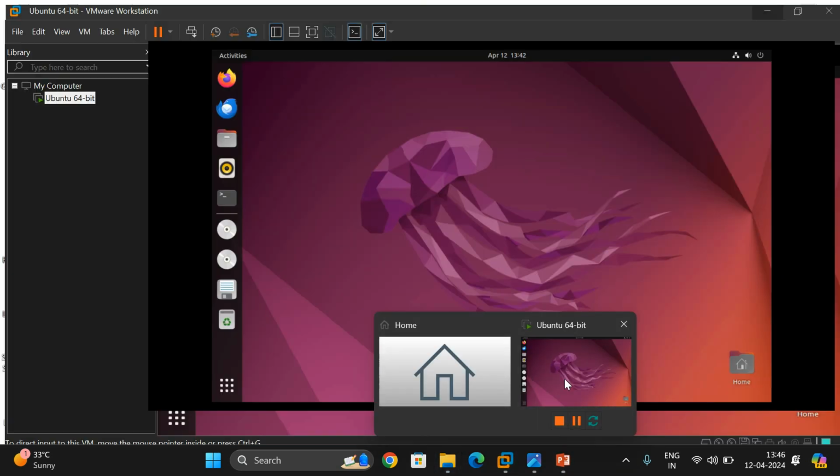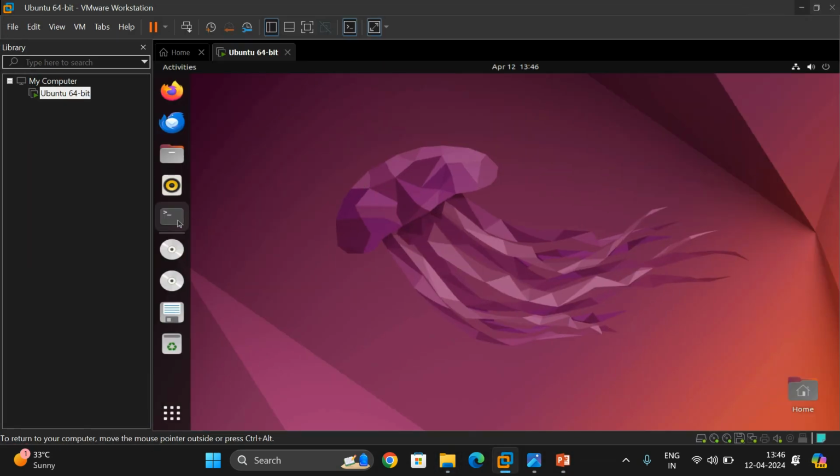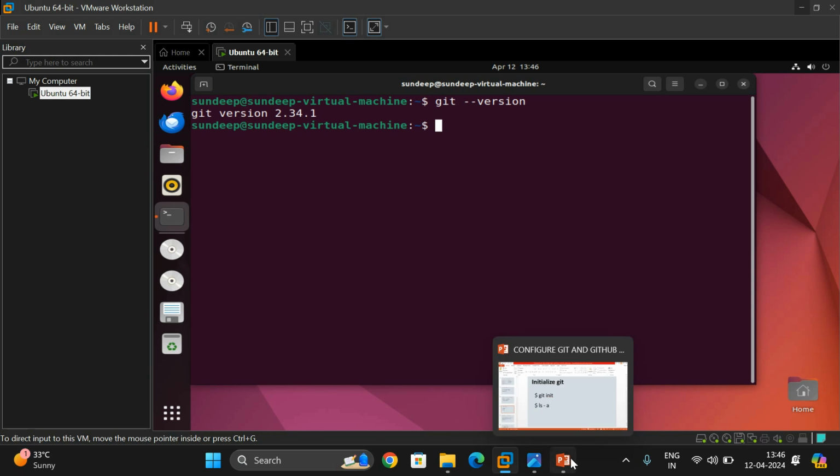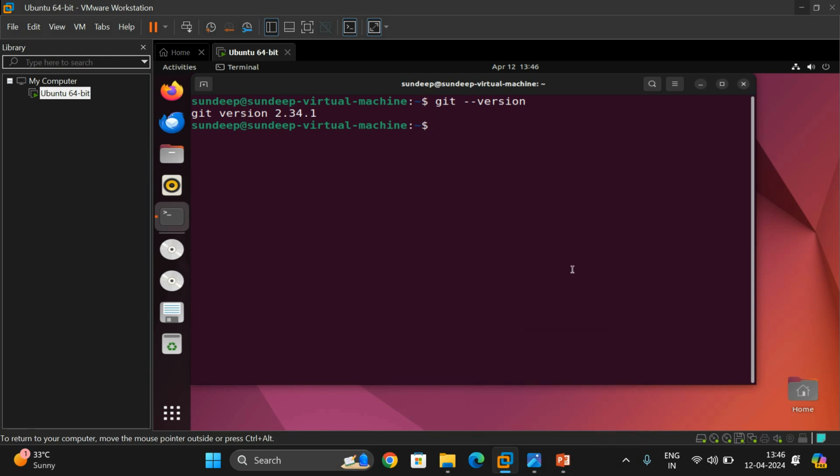In my VMware, I have the Linux environment, and here I am just opening the terminal right now. Let us check whether Git has been installed or not by checking the version: git followed by double hyphen version. If I get a version, yes, that implies Git is already installed in my system. Now what we have to do? First we have to create a directory. In order to create a directory, I am using mkdir, and I'll create the directory as demo underscore commands. Yes, one directory has been created.